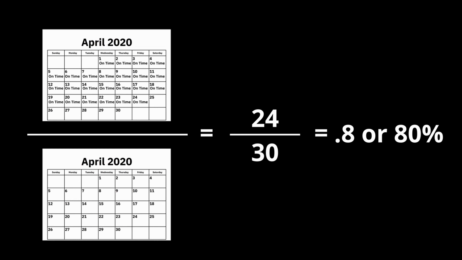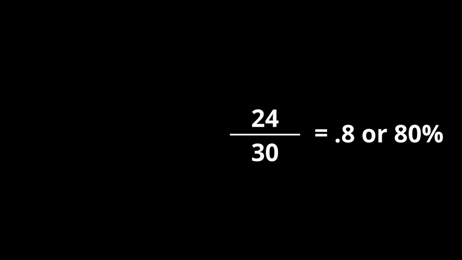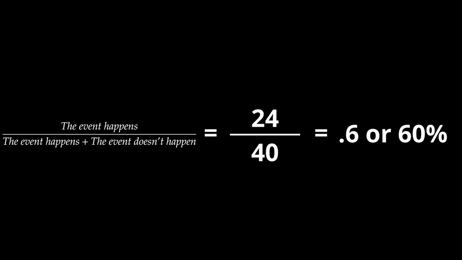It's important to note that this fraction, this decimal, and this percentage are all expressing the same fact. It's the same probability. Notice that as soon as the number of days increases, say from 30 to 40 days, this ratio could change, and our newly updated probability could also change. A probability can be updated as we gain new information, an important insight that will be used later.